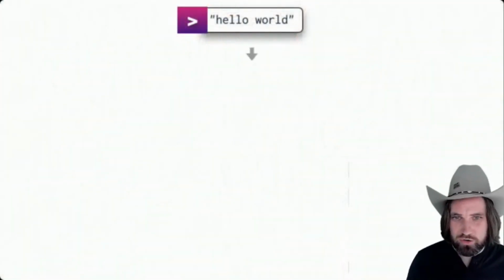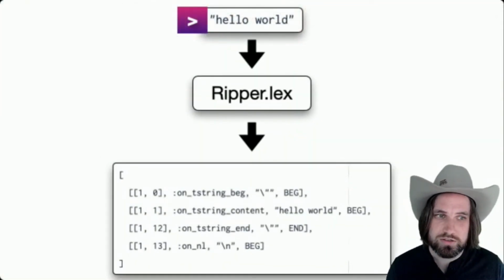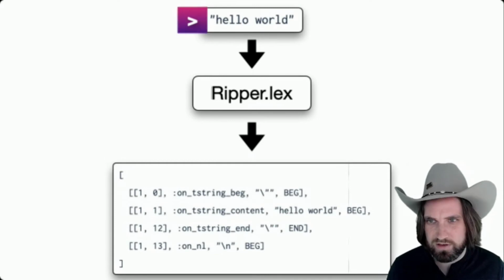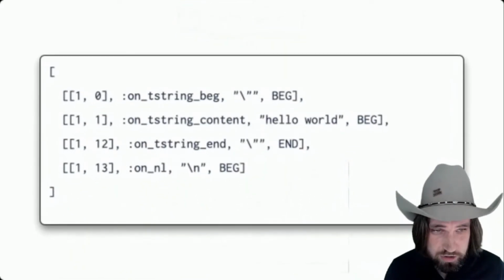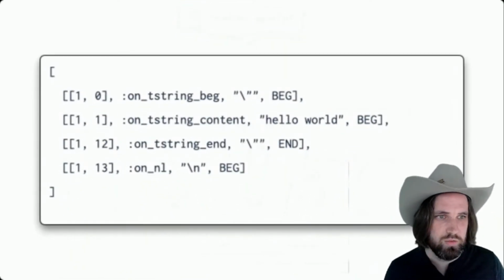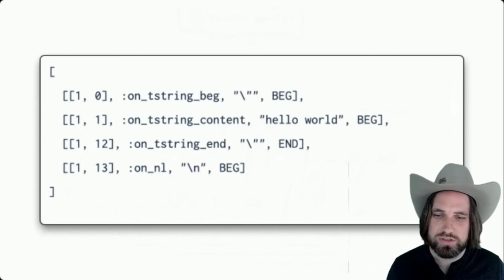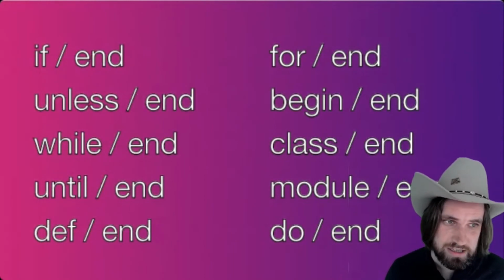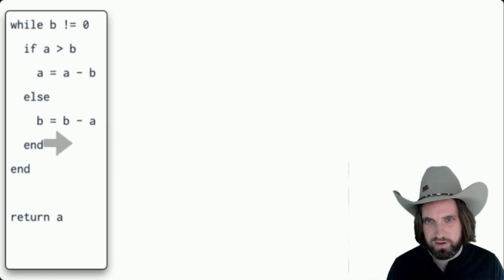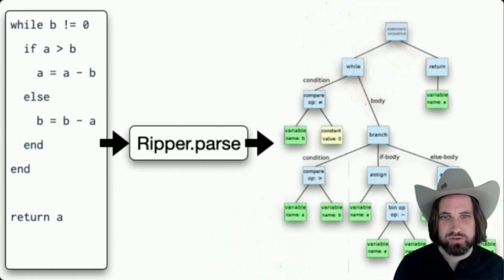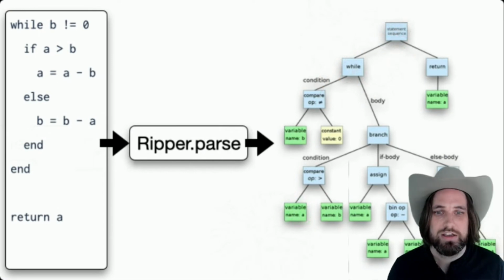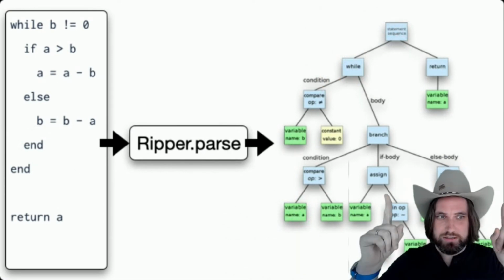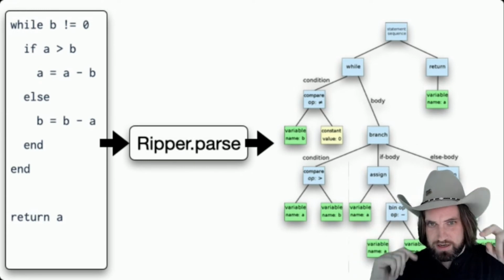Ripper takes the source code and then converts it into tokens with significance. It will tell you the type of the character at the start of the string is a double quote, and the contents are hello world. And so we can use this lexing technology to tell us whenever our source code has a keyword in it. After the source code is passed through a lexer, it's then fed to the parser, where those significant groups are turned into a syntax tree.